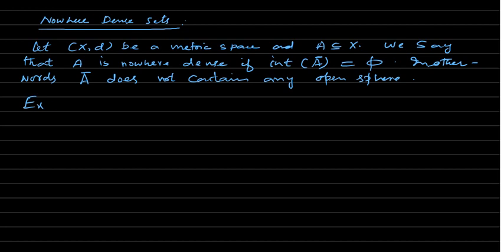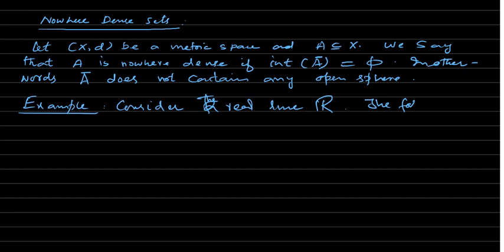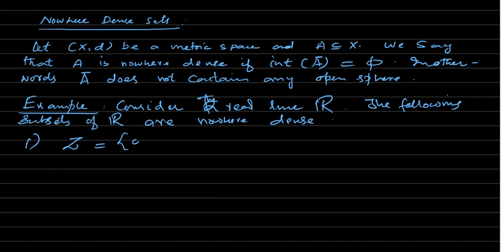Examples. So let's take the real line. Consider the real line R. Then the following subsets of R are nowhere dense. First one is Z, the set of integers.